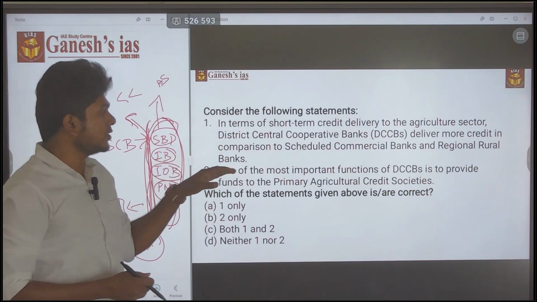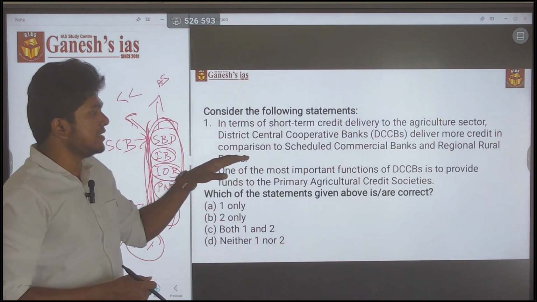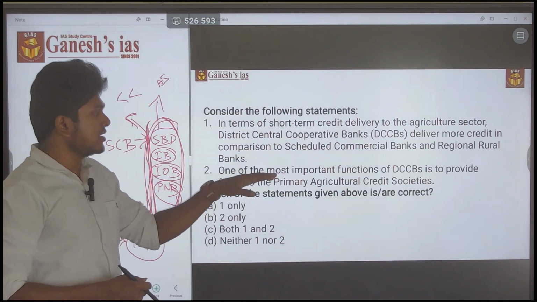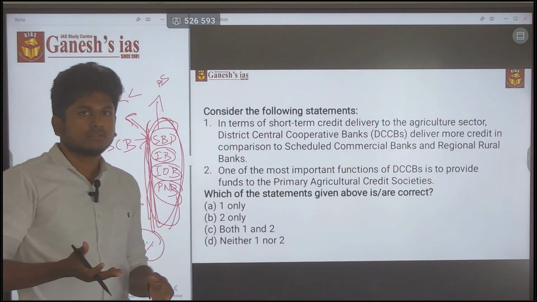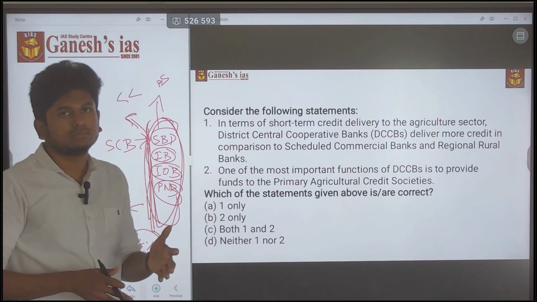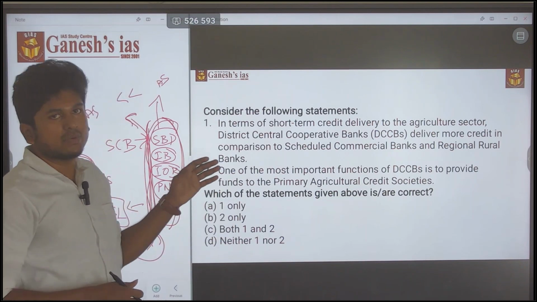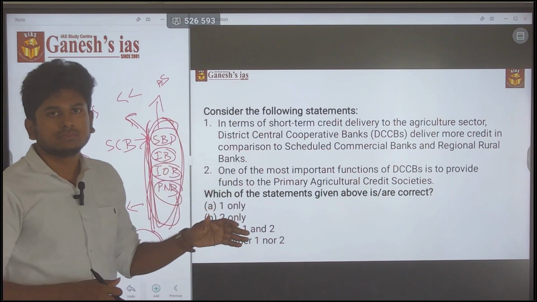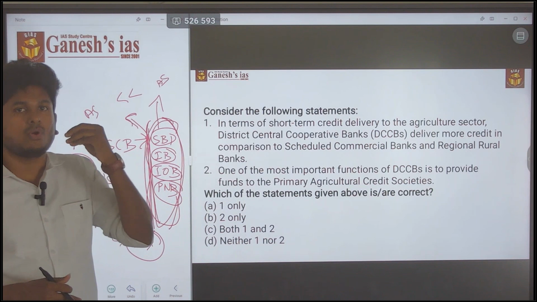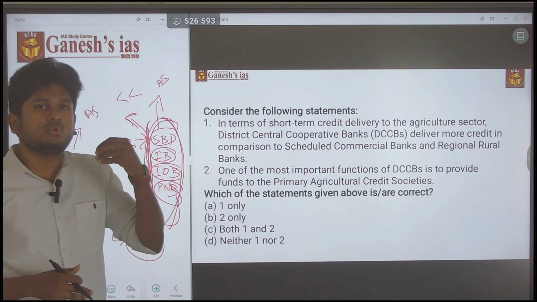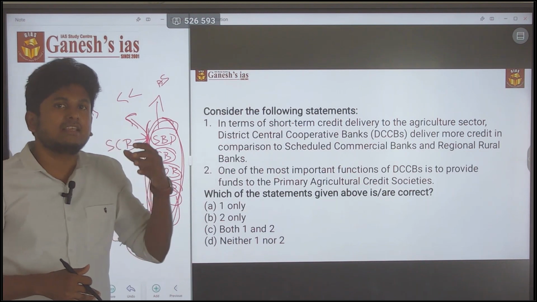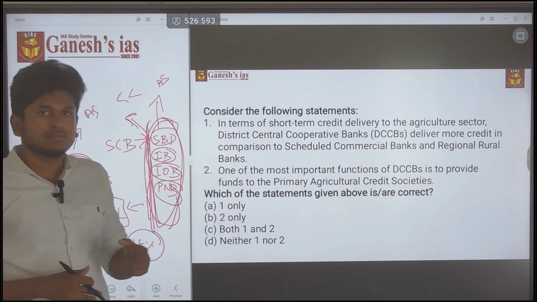Second statement: one of the most important functions of the DCCB is to provide funds to the primary agriculture credit society. Yes, this is correct. This is the basic thing you have to read. So the second statement is right, the first statement is wrong. This is the way you have to follow, the way you have to think. Even though you don't know anything about that data, you can easily answer these kinds of questions.